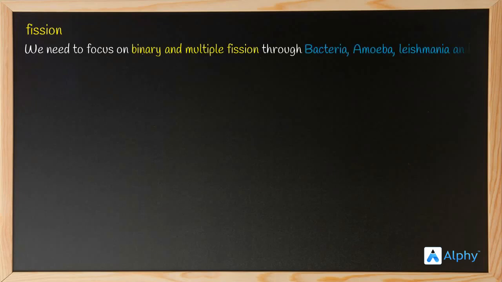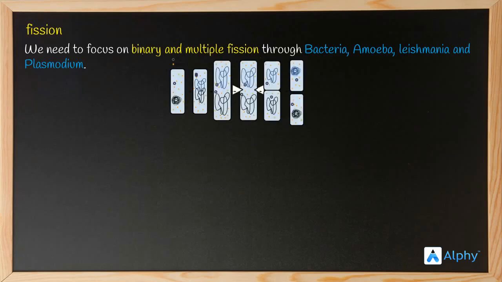So we need to focus on binary and multiple fission in this chapter with the help of examples: bacteria, amoeba, leishmania, and plasmodium. You can remember these examples: bacteria, amoeba, leishmania, and plasmodium. Let us begin with a picture. What is this picture? This picture indicates a binary fission in bacteria. Yes, let me explain the picture for you.